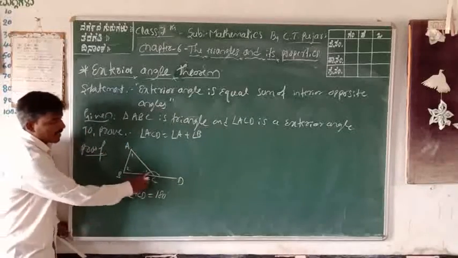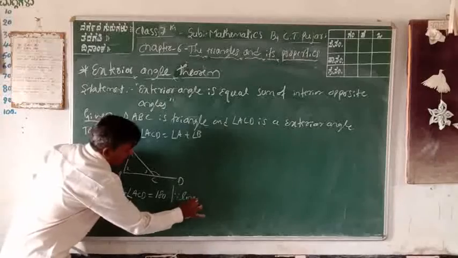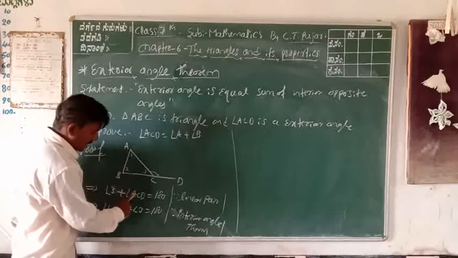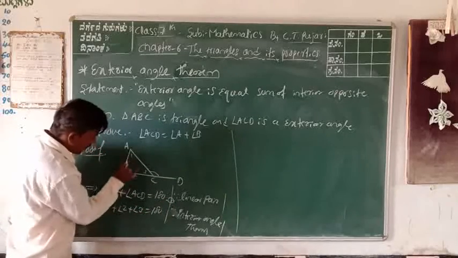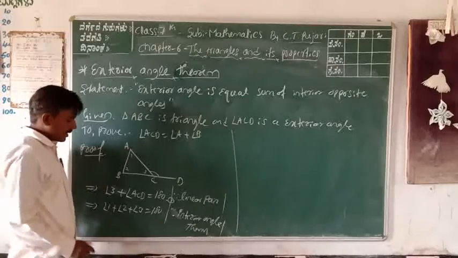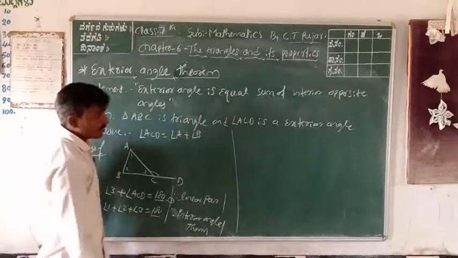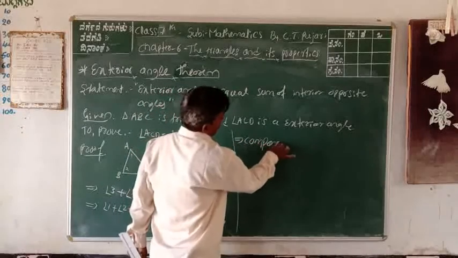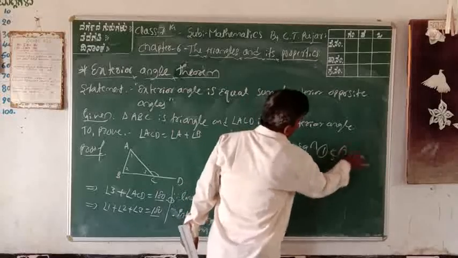Why are these two angles 180 degrees? Because they are linear. First one is angle 3 plus angle ACD is equal to 180 degrees. This is the first equation. Second one is angle 1 plus angle 2 plus angle 3 is equal to 180 degrees, the interior angle theorem. This also is 180 degrees. Next step is very easy: comparing equation 1 and 2.